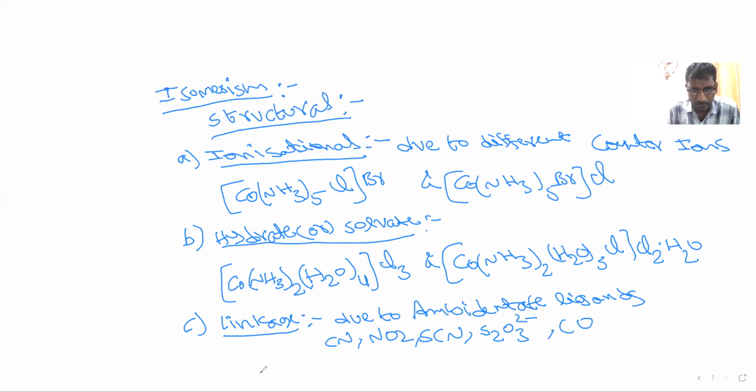For example, Ni(CN)4 2 minus, and another molecule Ni(NC)4 2 minus. Here both formulas are the same, but this is CN, whereas this is NC. CN means carbon is bonded to nickel. NC means nitrogen is bonded to nickel. So due to different linkage of the atom, these are called linkage isomers. You can easily observe that when these ligands are present, they will form linkage isomers.